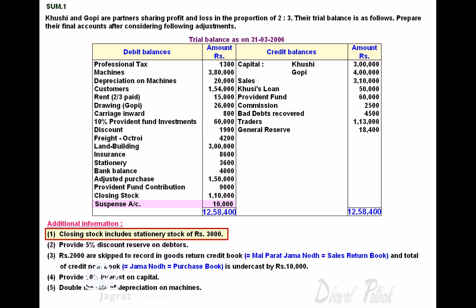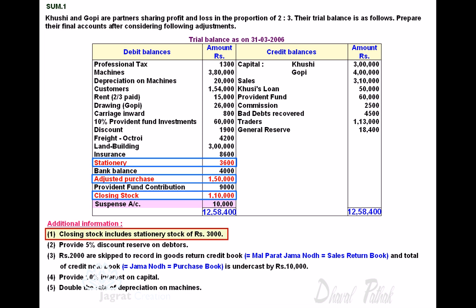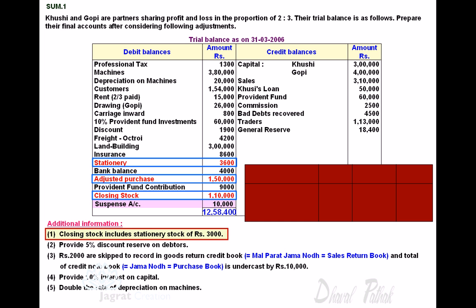Adjustments. Closing stock includes stationery stock of rupees 3,000. Relevant items of trial balance: stationery 3,600, adjusted purchases 1,50,000 and closing stock 1,10,000. These are the three balances which are relevant for this adjustment. Now let me explain the effect of this adjustment.